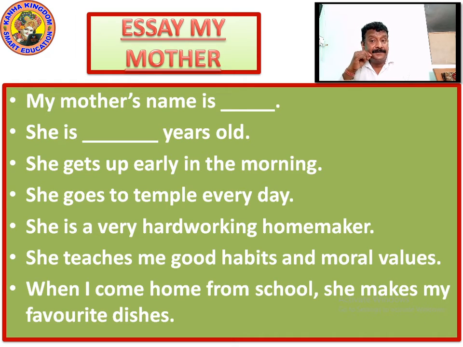What are moral values? Moral values are the values which put you at place number 1 wherever you go. So always there are certain values in life, right? What are the moral values we are talking about?